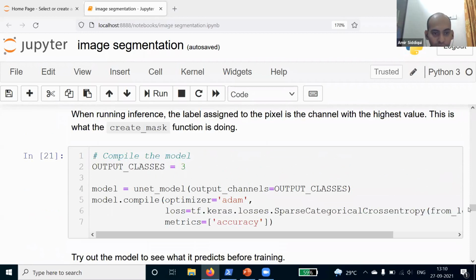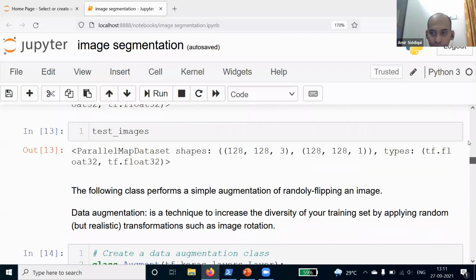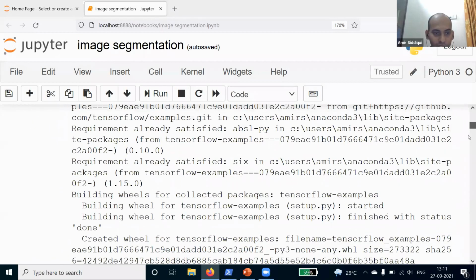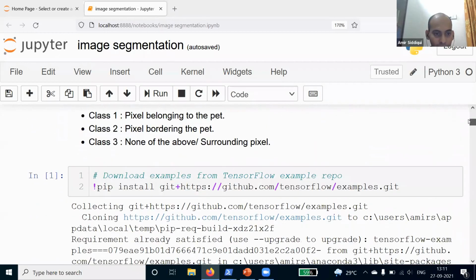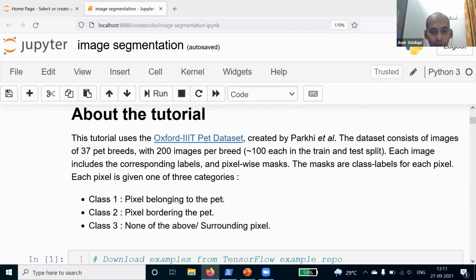So here we will compile the model, and here we will define the classes because we have 3 classes, as I have shown you earlier. I'll show you here. We have 3 classes: class 1 is the pixel belonging to the pet, class 2 is the pixel bordering the pet, and class 3 is none of the above or the pixel surrounding it.